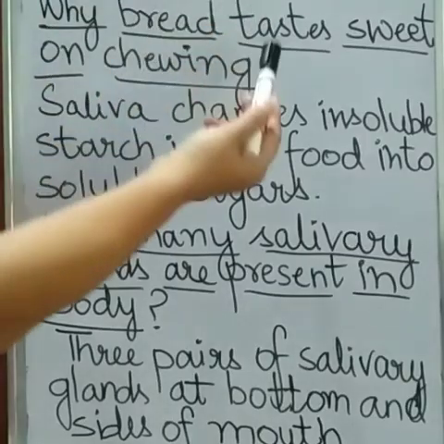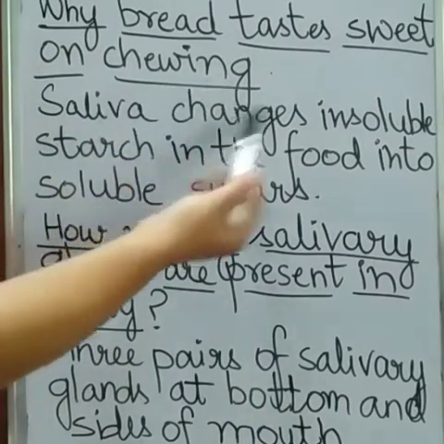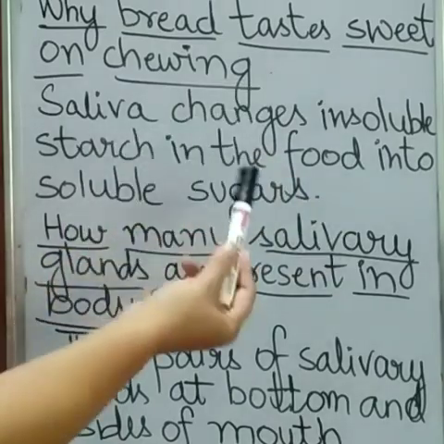Why bread tastes sweet on chewing? The answer is saliva changes insoluble starch in the food into soluble sugars.